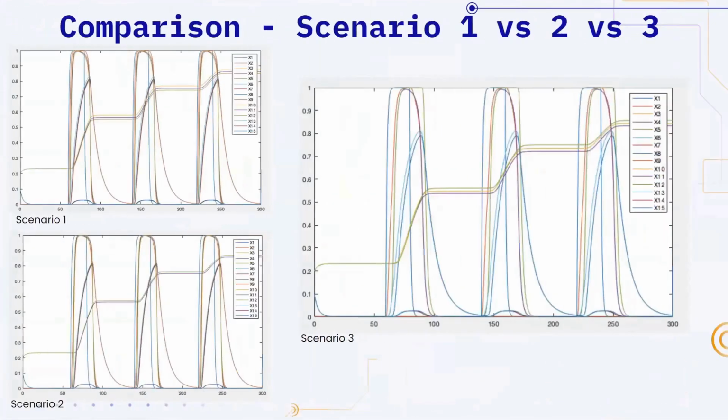And then these are the 3 graphs all combined. As you can see, scenario 1 and scenario 2 are very similar to each other with just minor differences. Scenario 3 is much different.